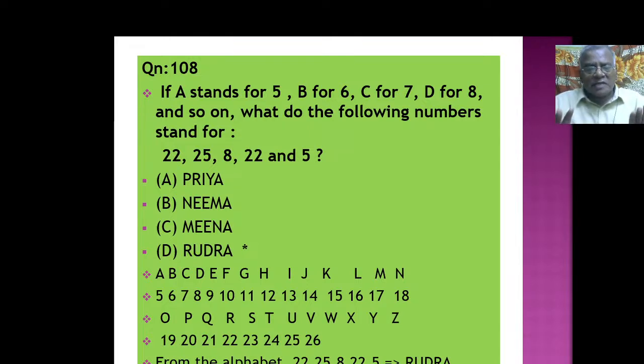See how nicely they have put it. If A stands for 5 means you put A as 5, not 1. Don't put 1, 2, 3 like that. 5, 6, 7 like that you have to put, because in the problem they have asked you to put A as 5. You have to start with 5, 6, 7, 8 like that. I hope you understand that. So, you will not finish up to Z. 26 will be over by V. Doesn't matter. What we are asked to do, we are doing. That's all. But we have to follow the rules in the logic.